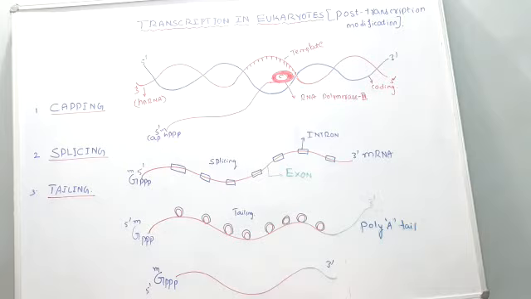So what does it mean? Post transcription means after transcription, that is after initiation, elongation, termination, the messenger RNA which is synthesized at the end of the transcription undergoes some processing, certain modification, to become a mature functional messenger RNA. This modification occurs in case of hnRNA.